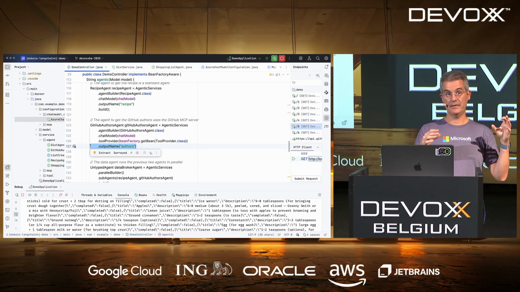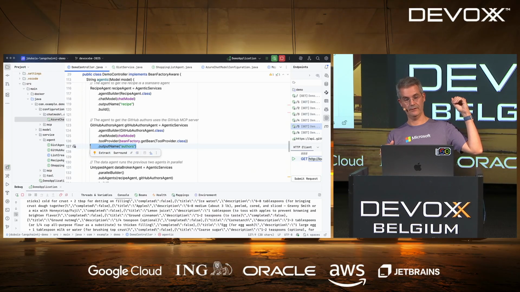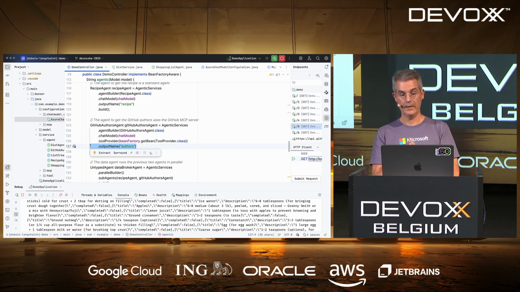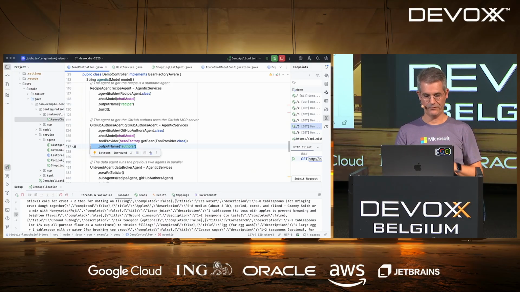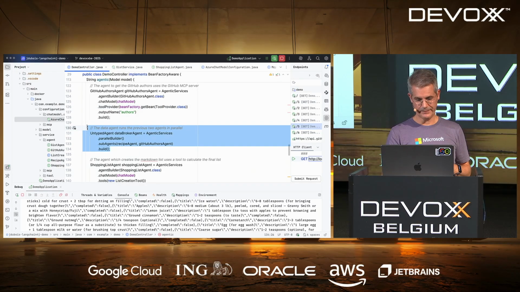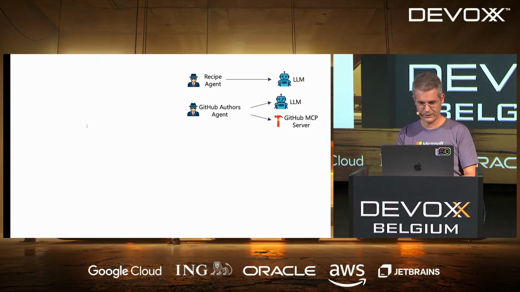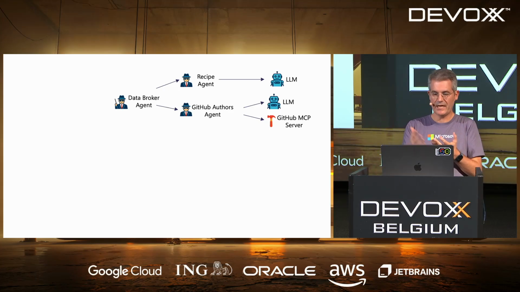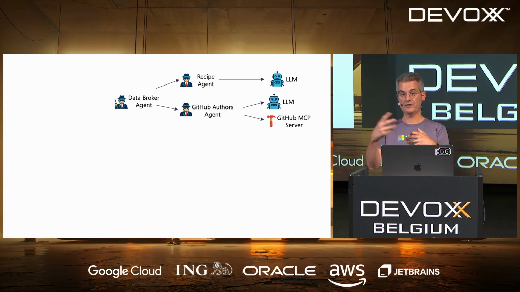That's basically a hash map with a key and some values, which can be Java objects if you're using structured outputs. And the agents are going to be able to read from that context and write into that context. That will allow them to work together. That's the first thing. The second thing is that they can be orchestrated. That first orchestration is super simple. Let's first have a look at it graphically. What I want now is the data broker agent. The data broker agent is not really an agent like the others. This one is just orchestrating the two others.